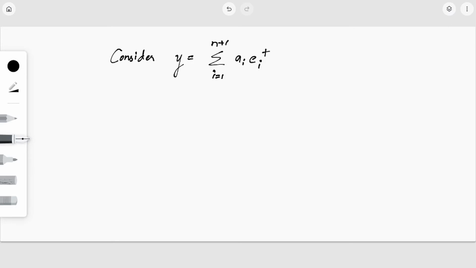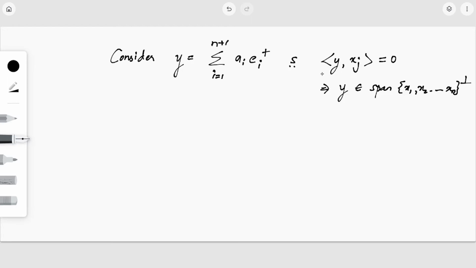I'm considering an element y such that inner product y, xj is 0, that is, y belongs to the span of x1, x2, etc., xn perpendicular. That is, y is perpendicular to each and every xj. Here i varies from 1 to n plus 1 and j varies from 1 to n.